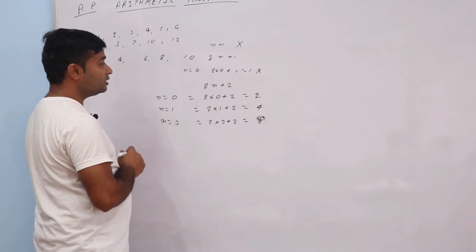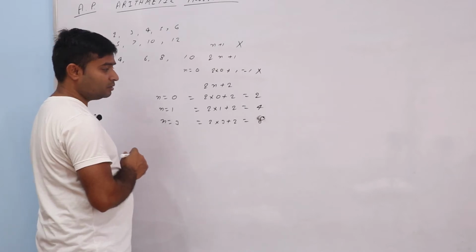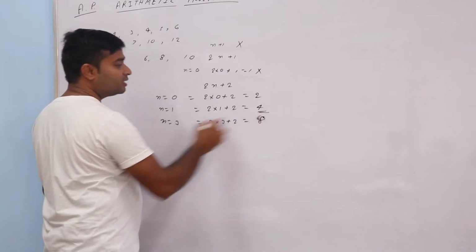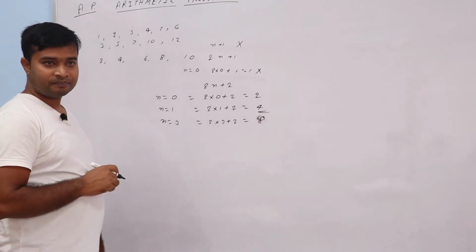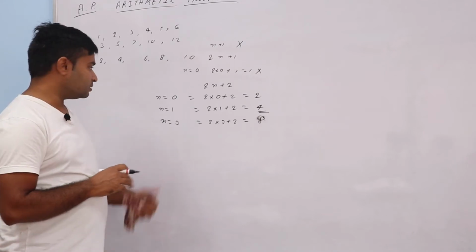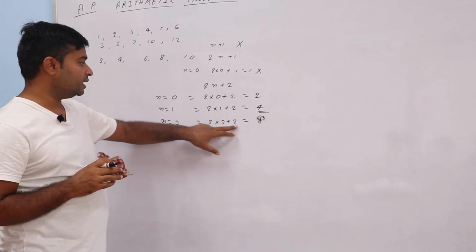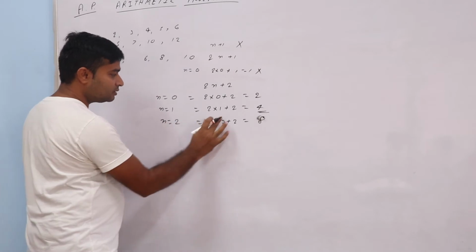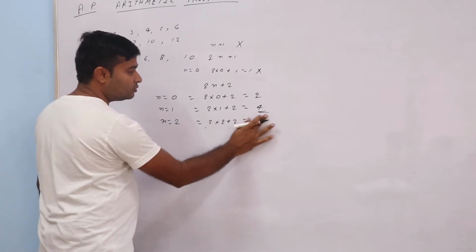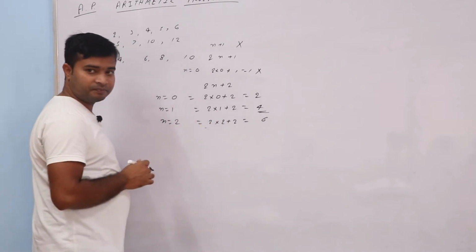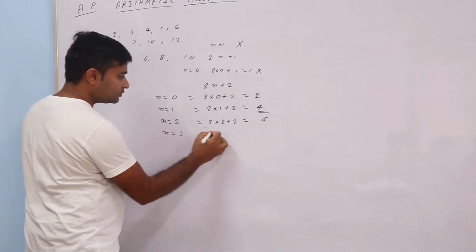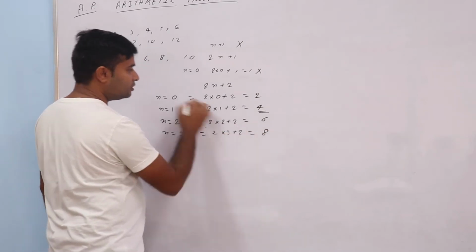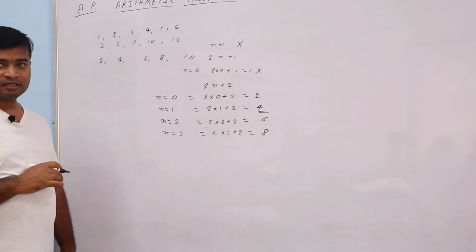But again we are getting it wrong in this. Till here we get the correct. Where do we get the 6? 2 into 3 is 6, 6 plus 2 is 8. So actually we have left a term here. So take n here as 2. So 2 twos are 4, plus 2 is 6. We are getting it correct. Now take n is equal to 3. So 2 into 3 plus 2 is 6 plus 2, 8. So this is the correct thing.